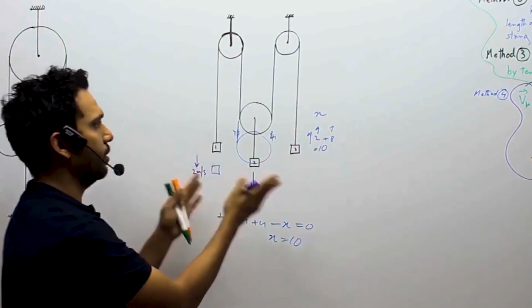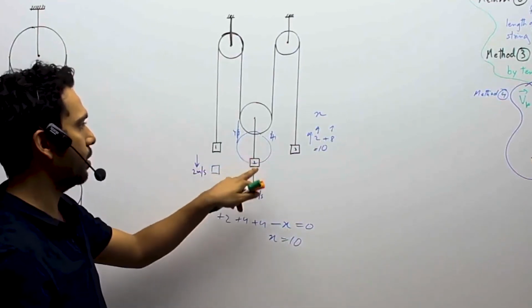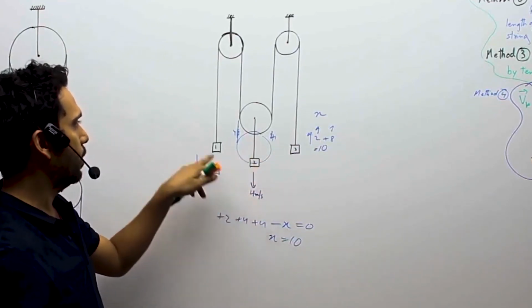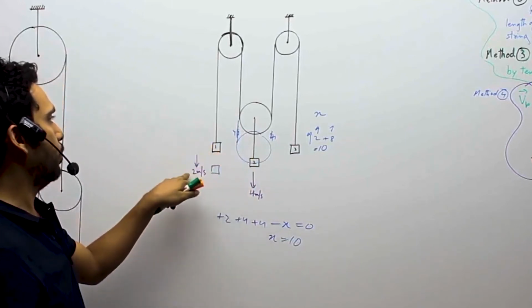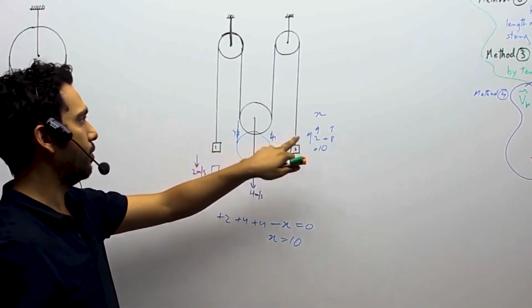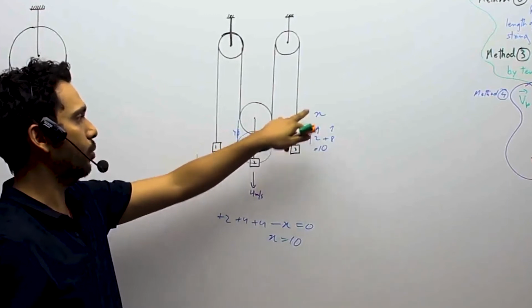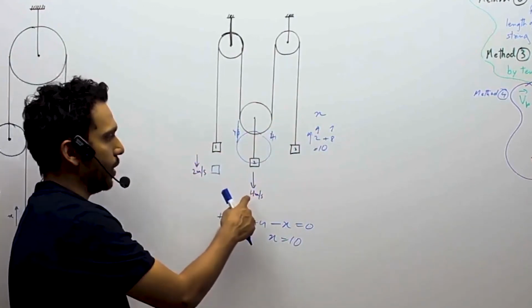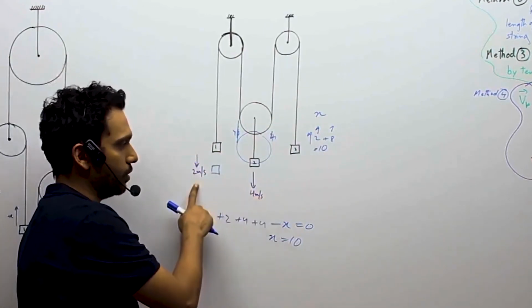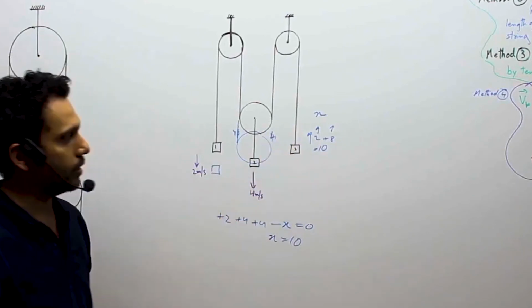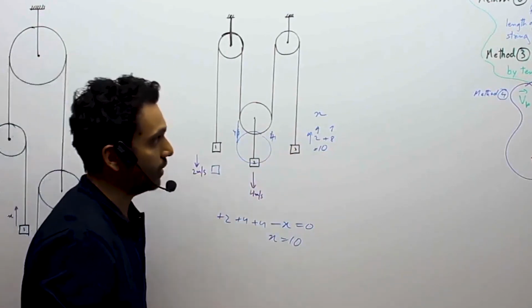And similarly with tensions. So you'll have a 2t over here. So 2t into minus 4. Here t into minus 2, and here you'll have a t into x. So 2t into minus 4, which is minus 8t, and minus 2t, so minus 10t plus tx, you'll get x is equal to 10 again.